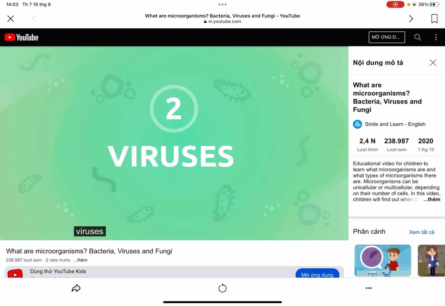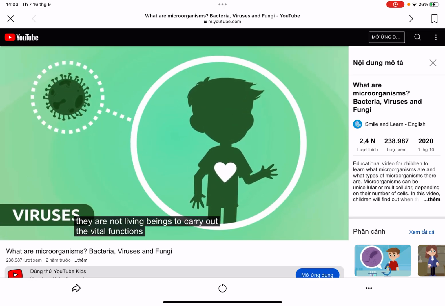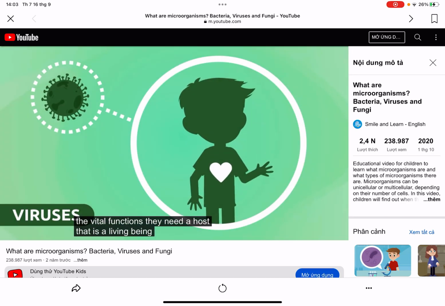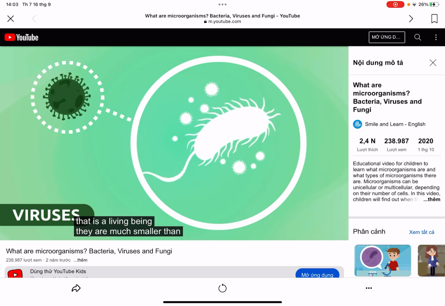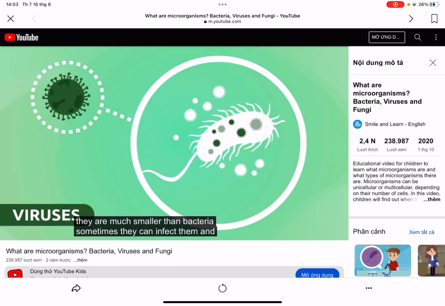Viruses. They are not living beings. To carry out the vital functions, they need a host, that is, a living being. They are much smaller than bacteria. They can infect them and live inside them.